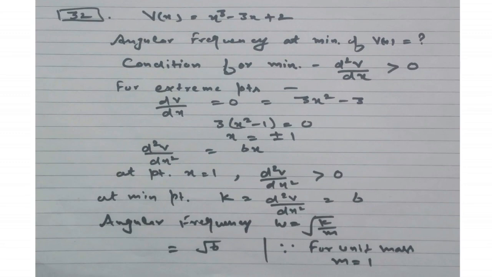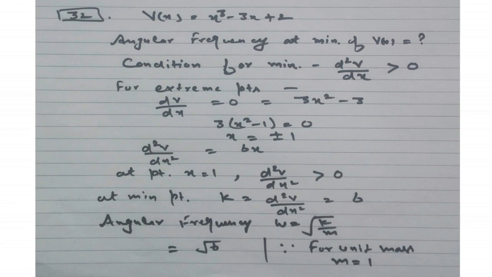So here the condition for minimum is the double derivative of potential is greater than 0 at that point. So here first we have to find out the extreme points, and which can be determined by putting the first derivative of potential equal to 0. So here the first derivative is 3x square minus 3. So after putting this equal to 0, we will get the points x equal to plus minus 1.